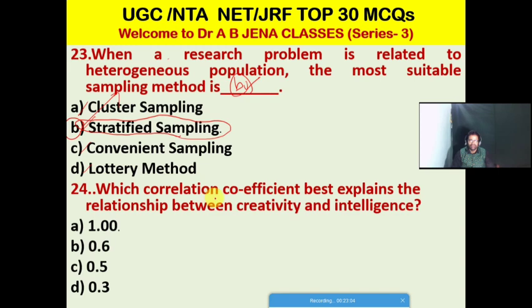Which correlation coefficient best explains the relationship between creativity and intelligence? A, 1; B, 0.6; C, 0.5; D, 0.3. Friends, so A is the right option for this MCQ. The correlation coefficient of 1 best explains the relationship between creativity and intelligence. So A is the right option.